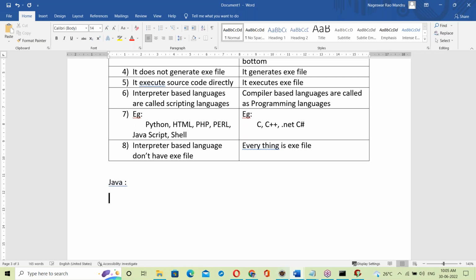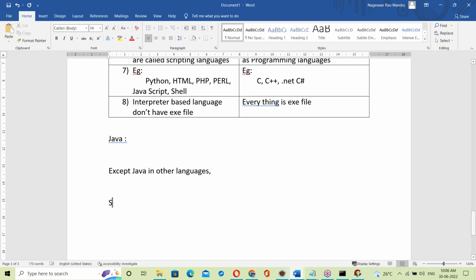Let us start Java. Except Java, in other languages like C language or C++, maybe Python scripting, what happens here? First of all, source code converts into binary code.